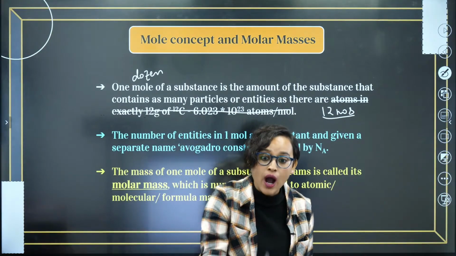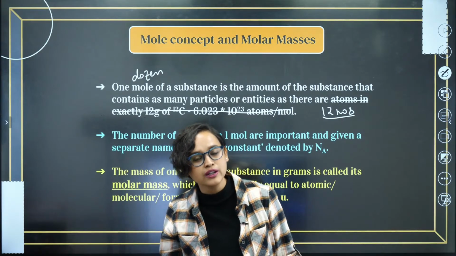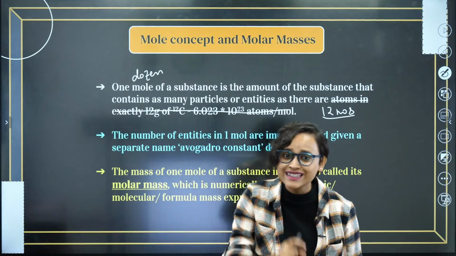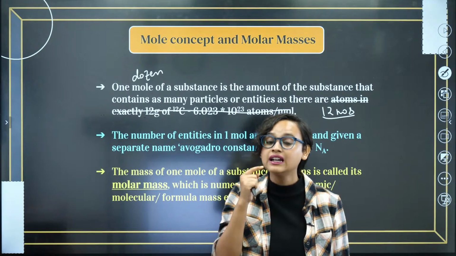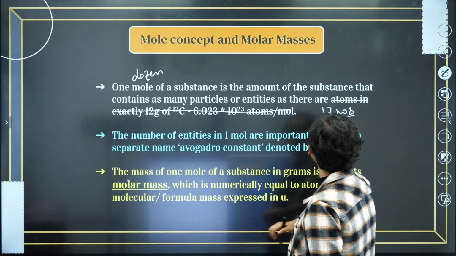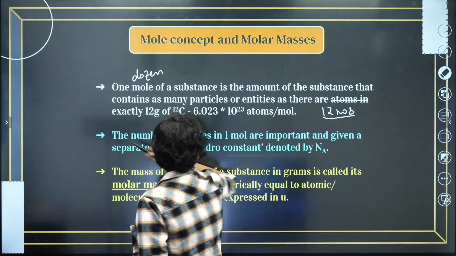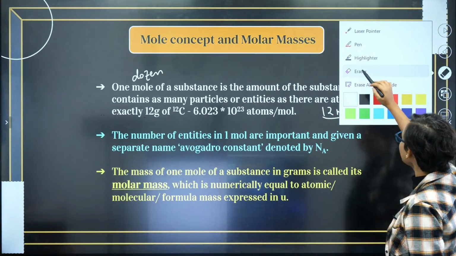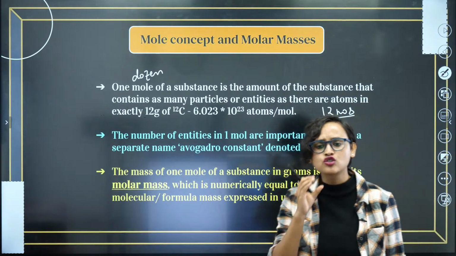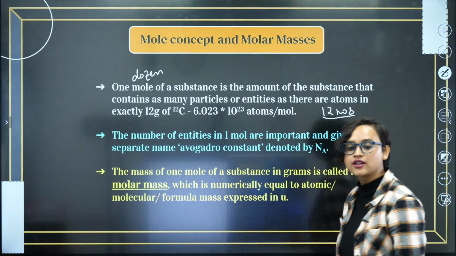If I say 1 mole of banana, what do you mean? 6.023 into 10 to the power 23. 1 mole of egg, 6.023 into 10 to the power 23. Now, do you see that I am repeating this number again and again? And what is the number? The number is 6.023 into 10 to the power 23, right? This number is so very important that this number is called as Avogadro constant.